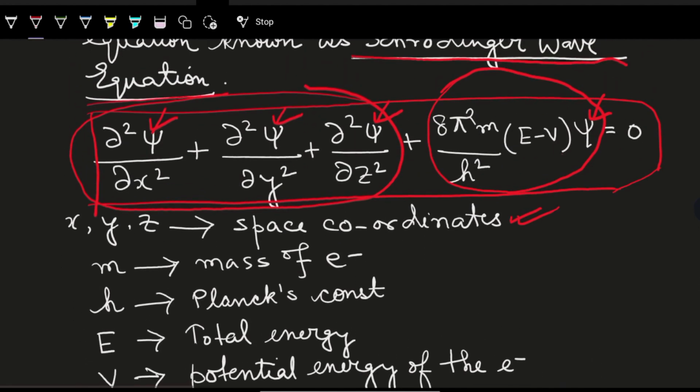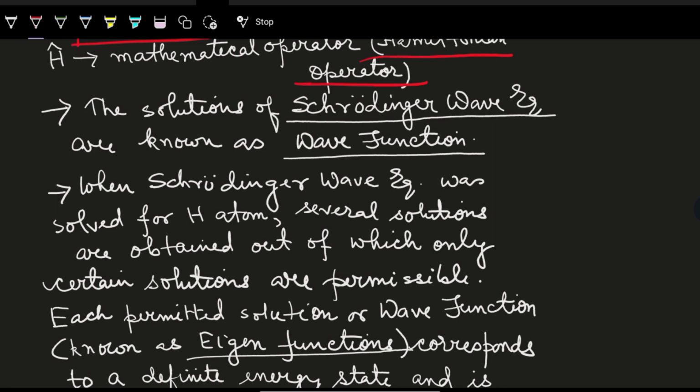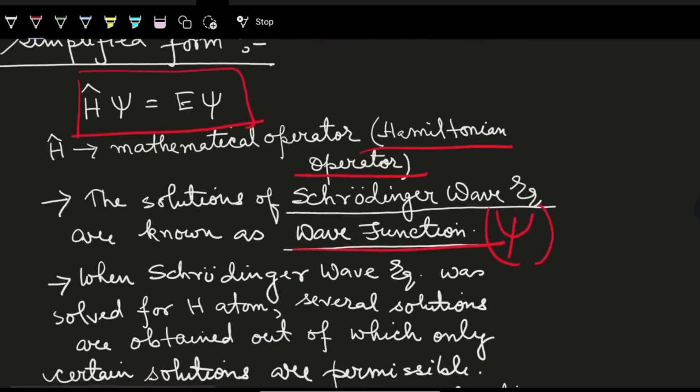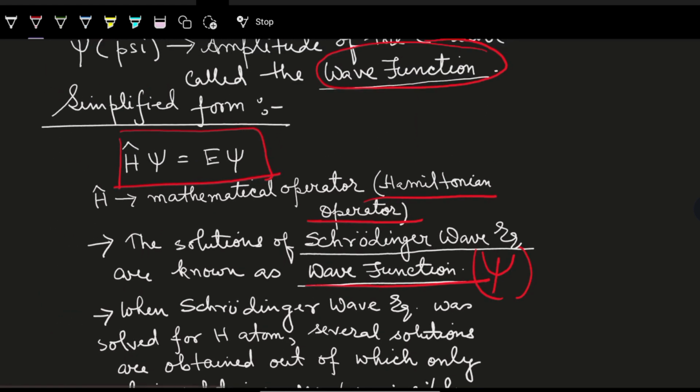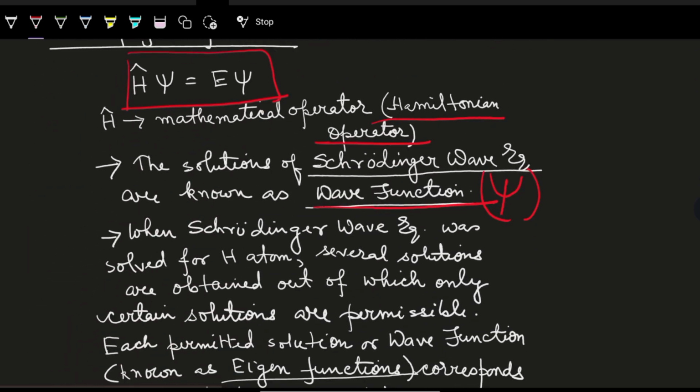When there is an equation, there is a solution of the equation. So here, the solution of the Schrödinger wave equation is known as the wave function, which you have seen as psi. It is the amplitude also of the electron wave, and it is the solution of the Schrödinger equation. When you solve this equation, you will get many values of psi, but all the values are not permitted values.